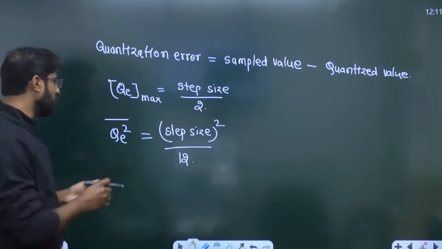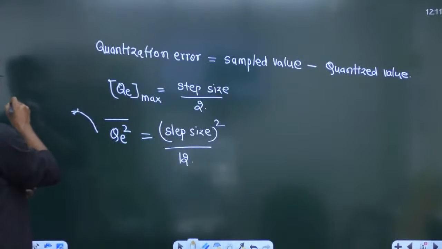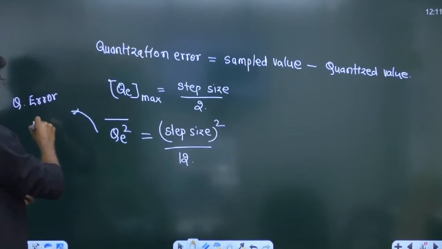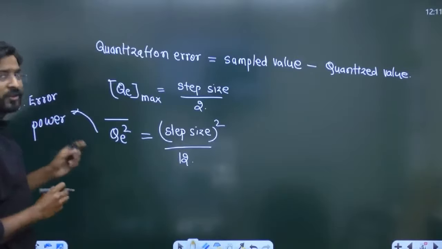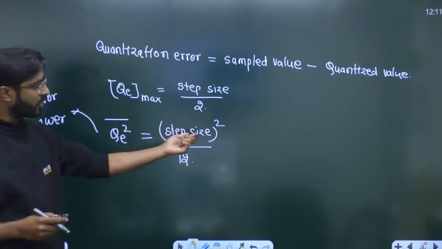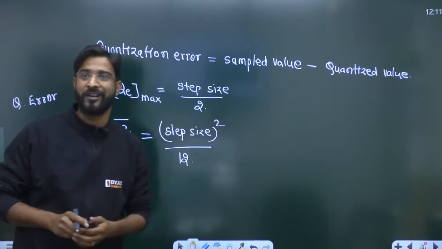And quantization noise power is called quantization error power. Whenever they ask about the quantization error power, we have to write the step size whole square divided by 12. That's what we can say.